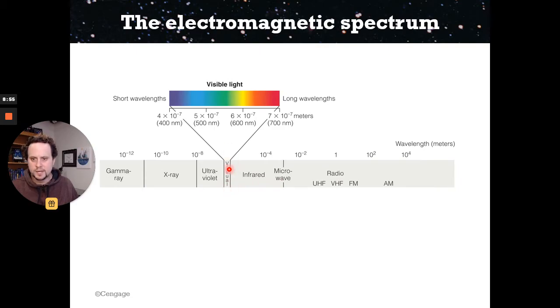Visible light is this little tiny piece right here, not really even in the middle, but near the middle. It has short wavelengths, purples and blues, that are high energy, and then you've got long wavelengths like the reds and the oranges that are less energy. So less energy is carried by the waves and packets up here, and more energy is carried down here.